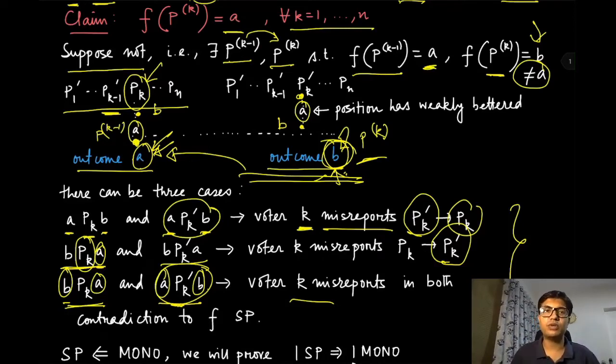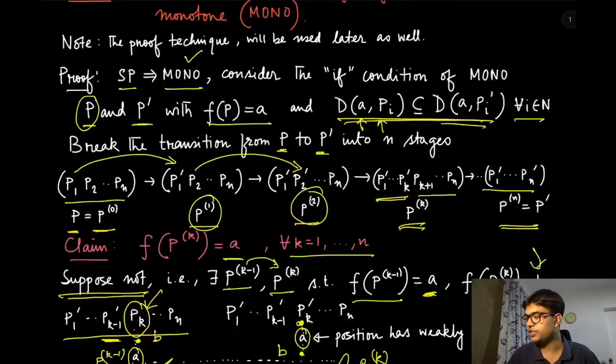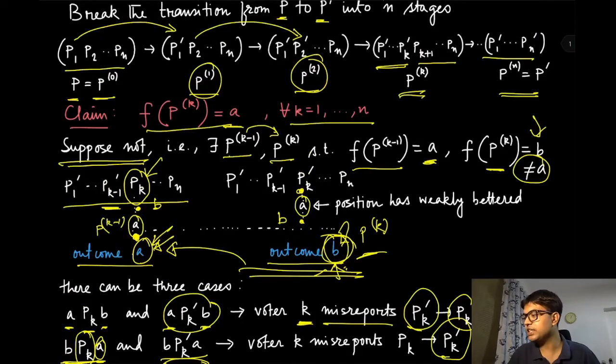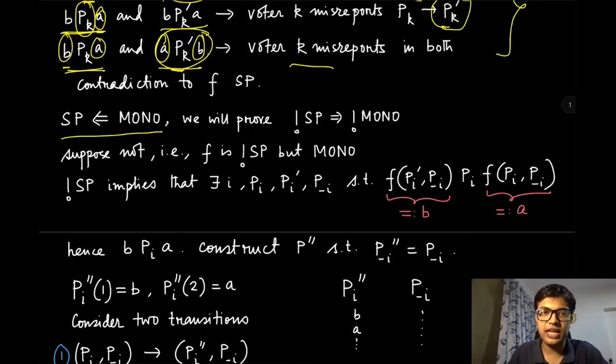So what we have actually assumed is incorrect, because if this contradictory statement is to be true, then it is contradicting the fact that f is strategy proof. So this must be true: in all the intermediate stages that we have assumed, the outcome would be equal to a, and therefore even in the final outcome at p prime, the outcome should also be a.